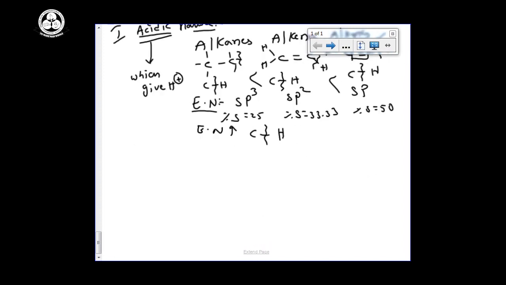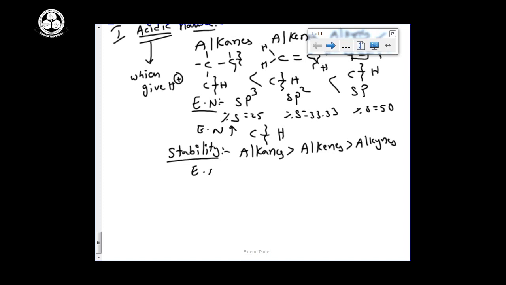Now I am saying the stability order: alkanes are more stable than alkenes and alkynes. Here we are discussing chemical properties. One important thing we have to discuss: among alkane, alkene and alkyne, the substance that most easily undergoes chemical reactions is alkyne. Why? Because it is more polar, more acidic.